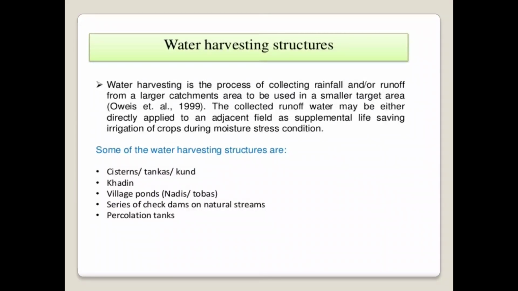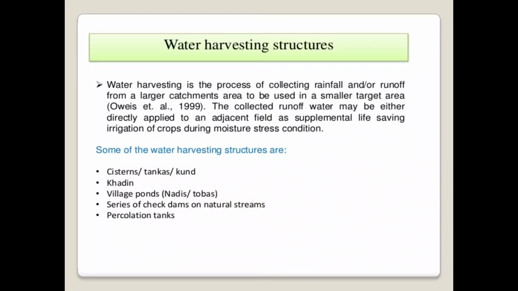The collected runoff water may be directly applied to the adjacent field as a supplemental life-saving irrigation of crops during the moisture stress condition. That means the collected runoff water is used for two purposes. Firstly, it is directly applied to the field as a supplemental irrigation, and it is also used during the moisture stress condition.